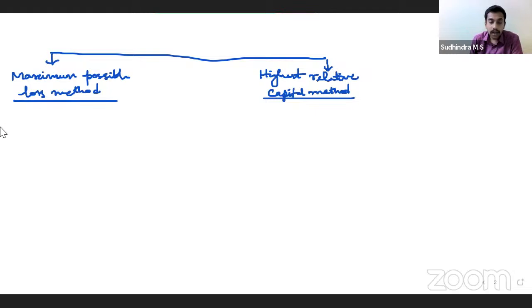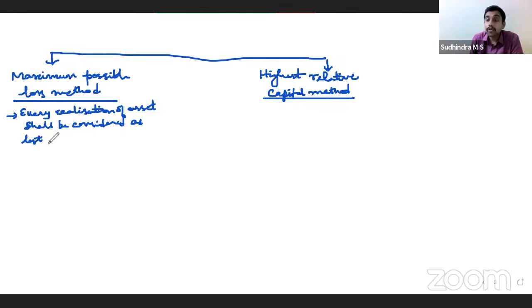Maximum possible loss method. Under that, every realization of asset shall be considered as last installment, within brackets, that is no further realization, no further receivable.